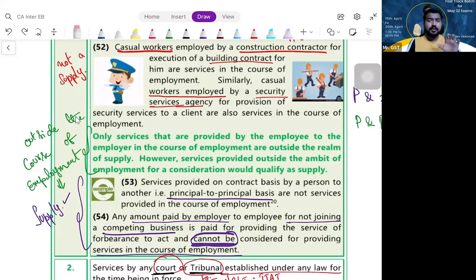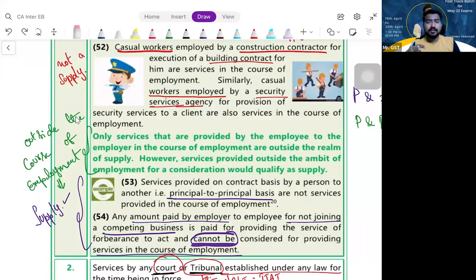Let us assume after you are a CA, you became an internal auditor of a company, the employee of the company. Or let us take, just for example, a sole proprietor business. For him, you're an internal auditor. So the salary paid by him to you is nothing but for the services provided by you. Is it a supply? No, it is not a supply, because an employer-employee relationship is there. Yes or no?